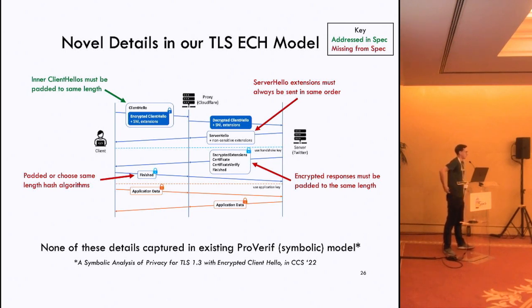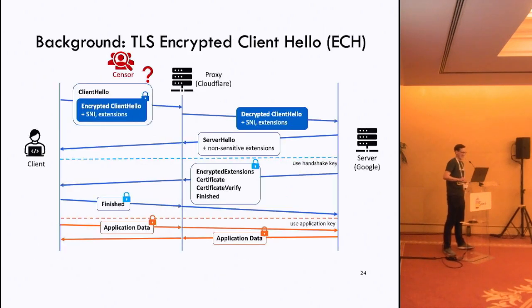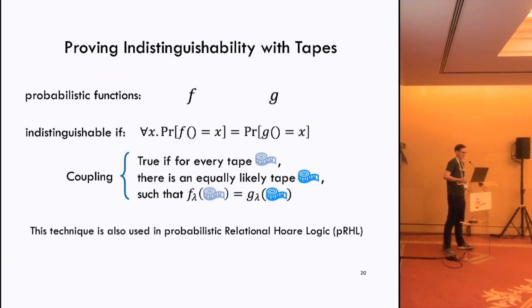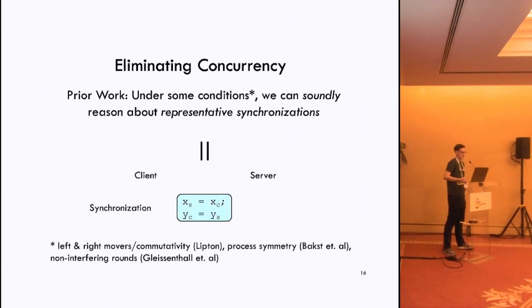When you were showing how to get rid of the concurrency, you were saying things like, under some circumstances you can do this. Are these circumstances always fulfilled in the cryptography case?